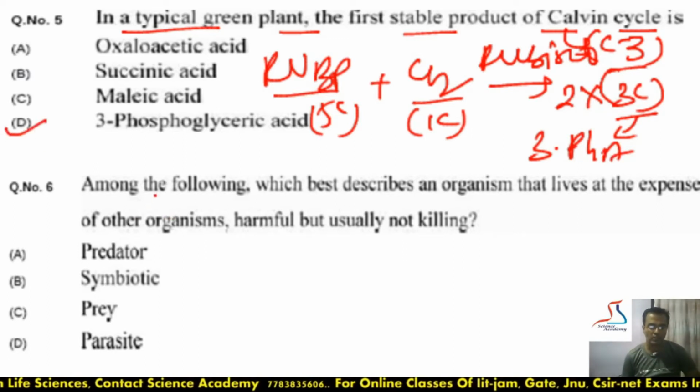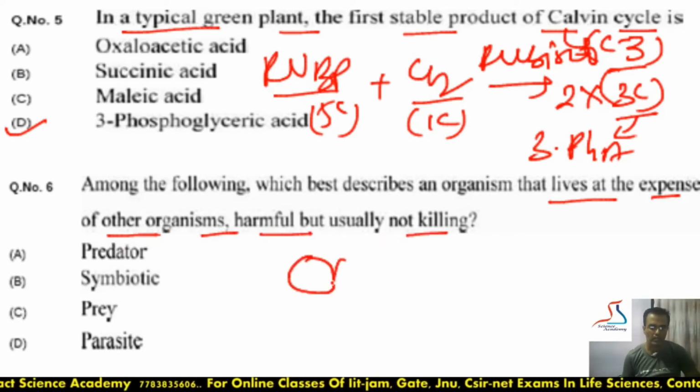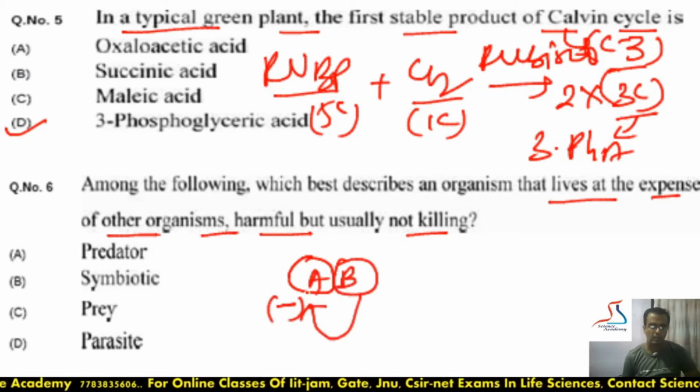Moving to the next question. Among the following, which best describes the organism that lives at the expense of another organism, harmful but usually not killing? So it is asking about the association of two organisms A and B, where B causes a negative impact on A by providing some harmful or detrimental effect.